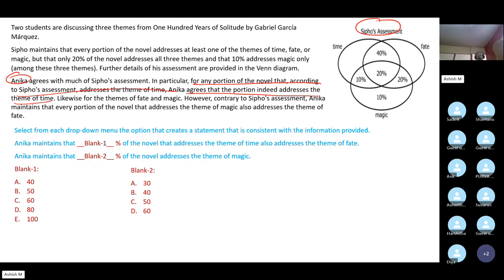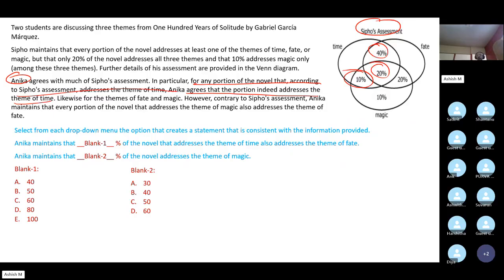According to Anika's assessment, what percentage of the novel addresses the theme of time? 70, right? Because according to C4's assessment, 70% addresses the theme of time.